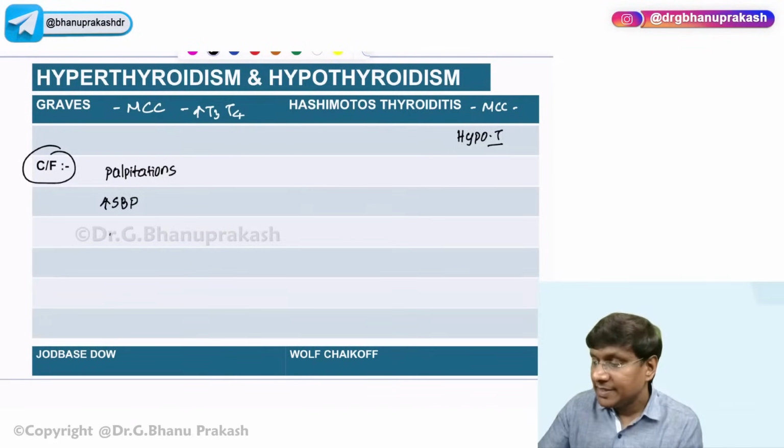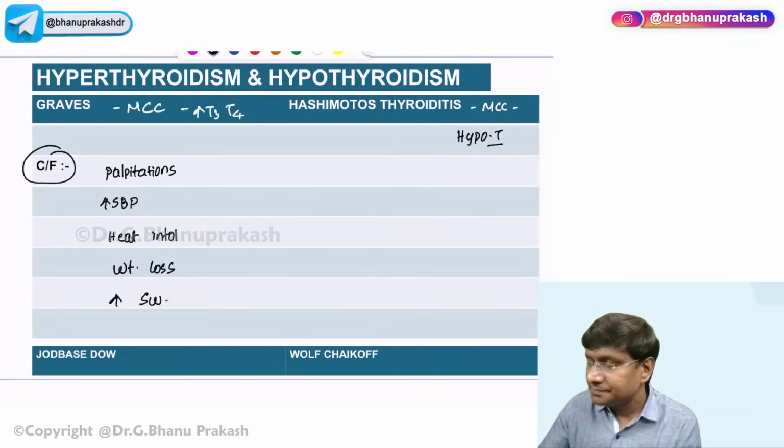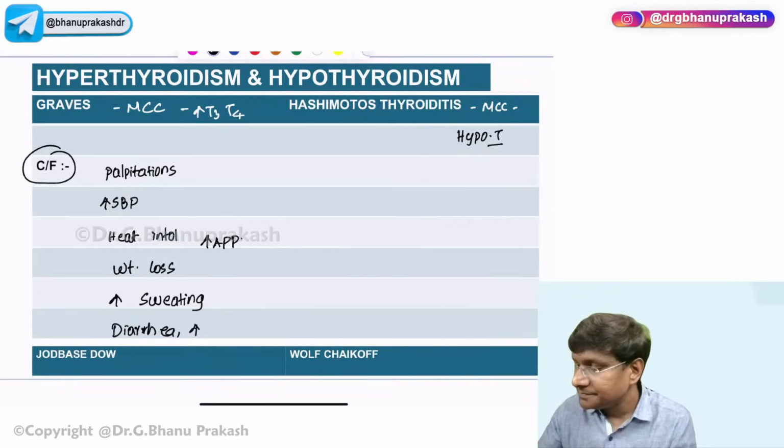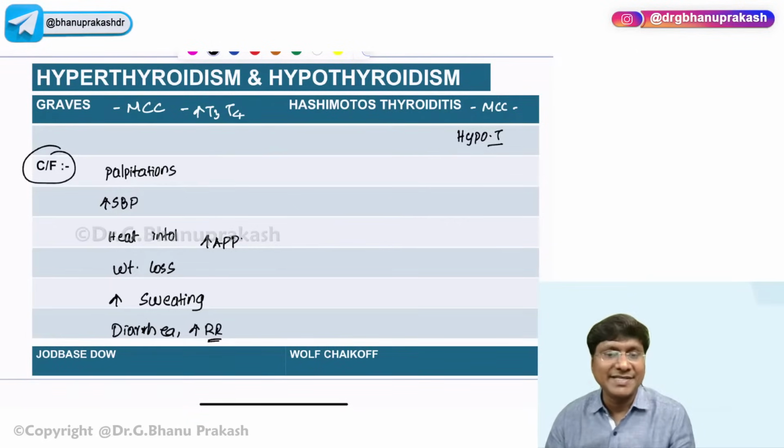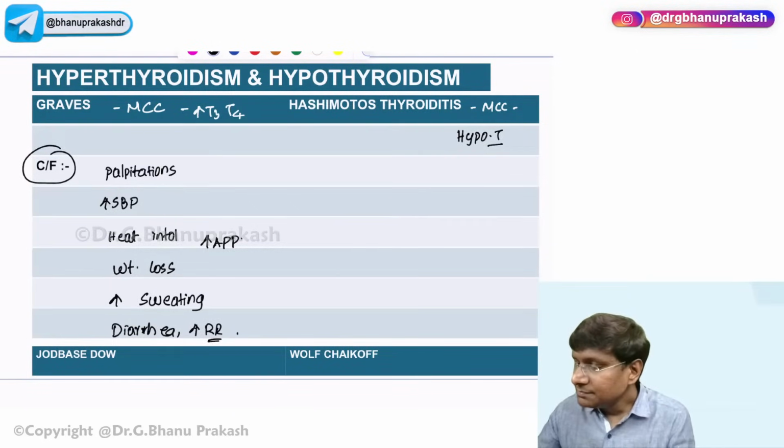They will have diarrhea, and they will also have an increase in the respiratory rate. Tachypnea will be there, and there will be anxiety as well as tremors.